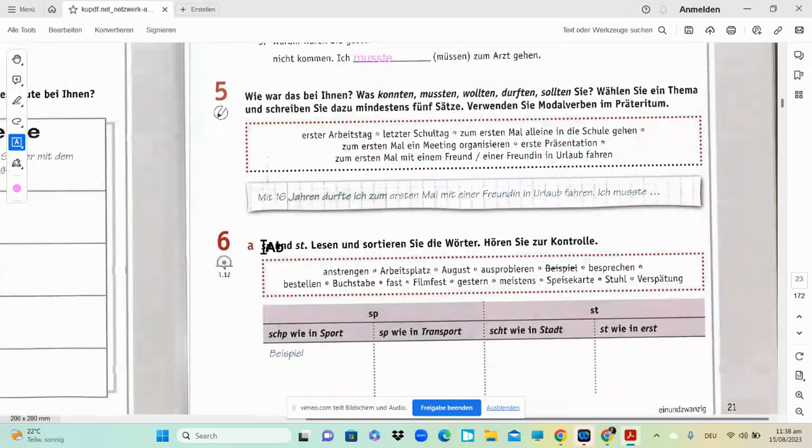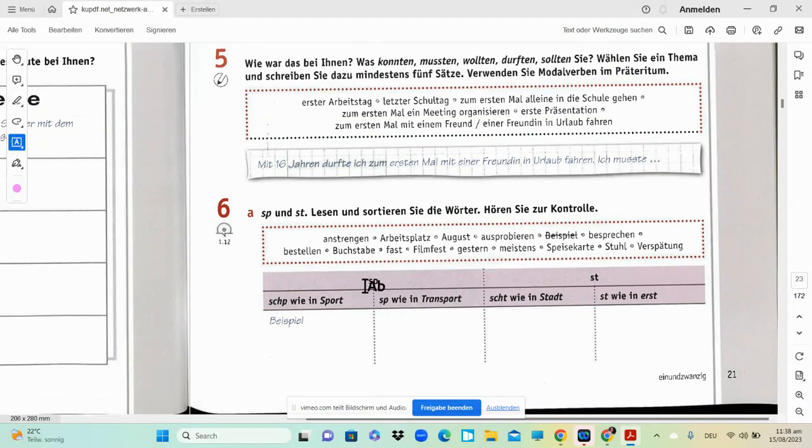The next one is the Urentile. You can see SP and ST. We have to sort out them once we listen to this particular audio. Okay, I want you to do this. You can see the change of the pronunciation. For example, if it is SP in sport, we say sh-port, we do not say s-port. Okay, so it becomes sh, and if it is transport, it's not s-transport, it's sh-transport. Okay, similarly for ST in start, it's start with sh. Okay, and with erste, it's st.